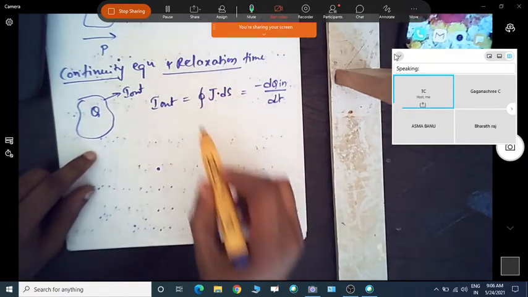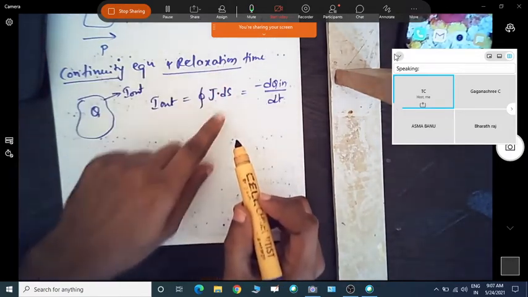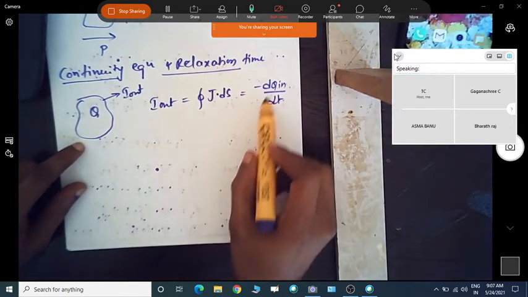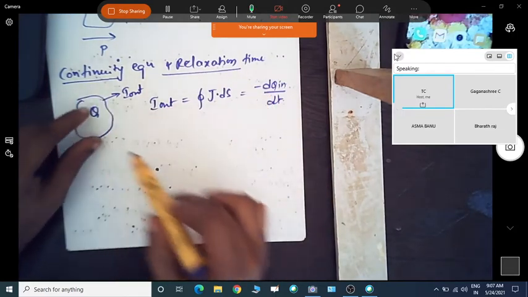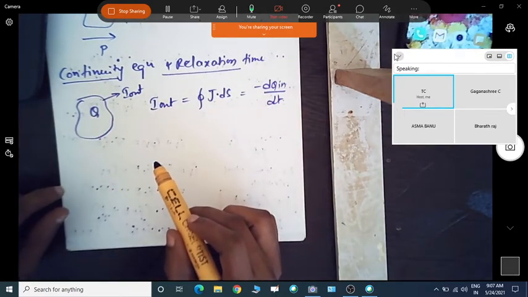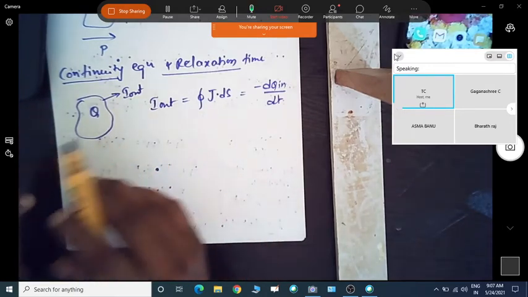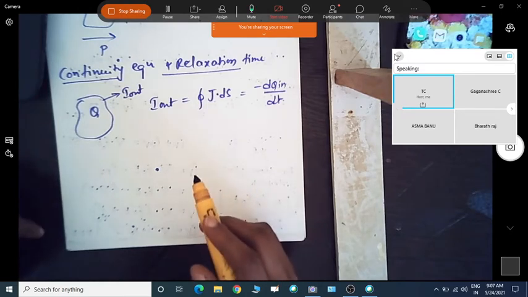This we already know: the surface integral of the current density gives the current. Q in is the total charge enclosed by this closed surface, that is, the volume.